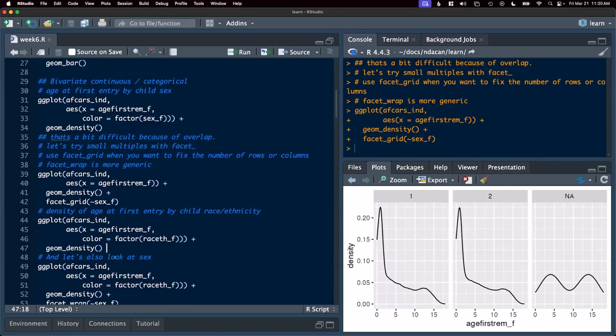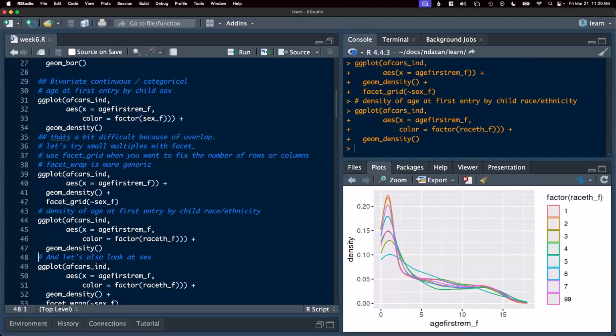Now, maybe we want to think about pivoting over to race ethnicity again. This is the density plot when we add race ethnicity as a color aesthetic. And here we can compare these quite nicely. We can see that there are clear differences across groups in terms of the age distribution for the race ethnicity values,